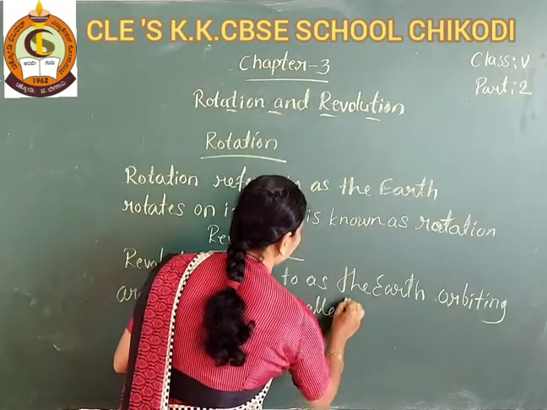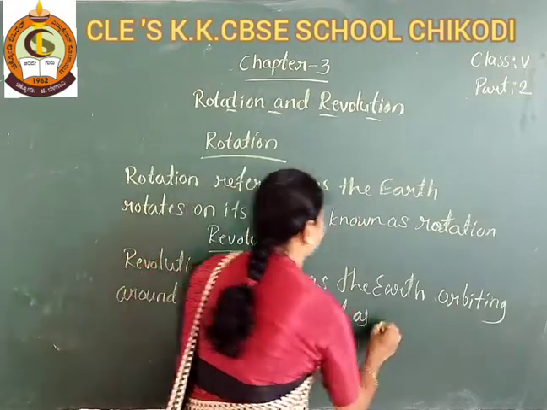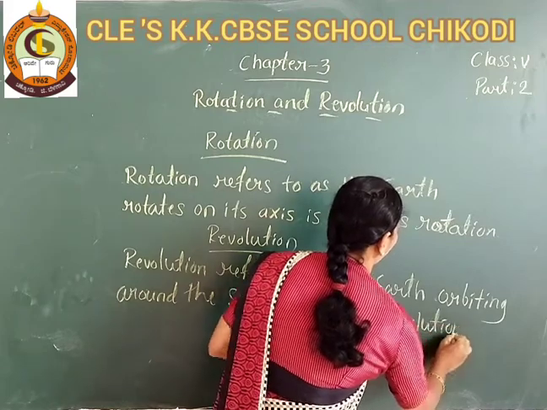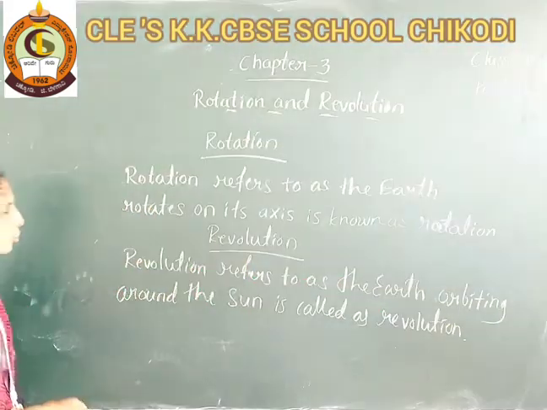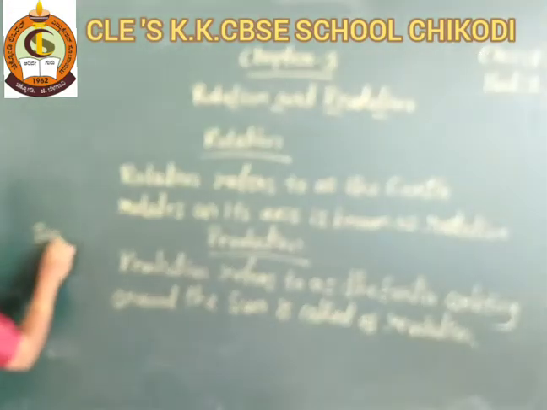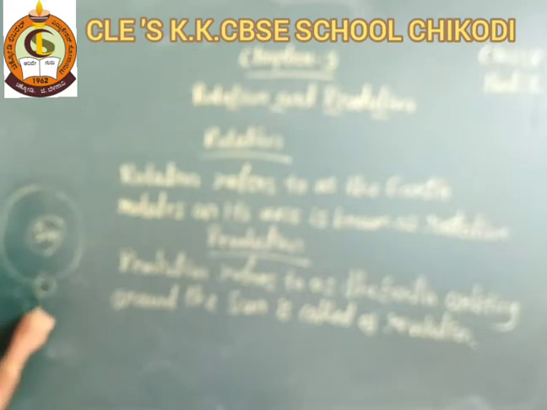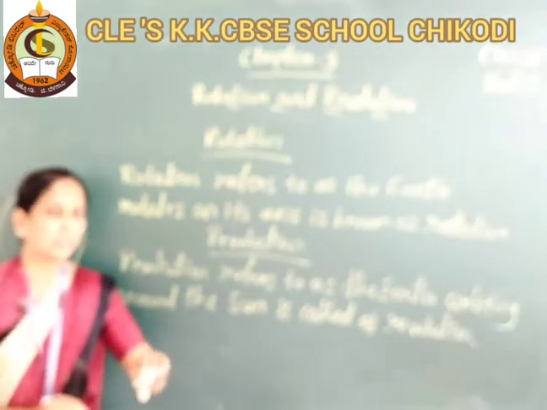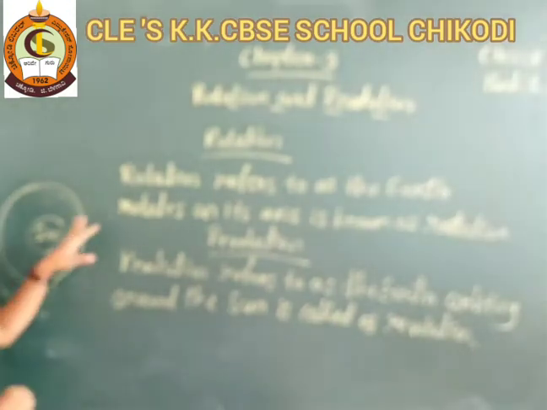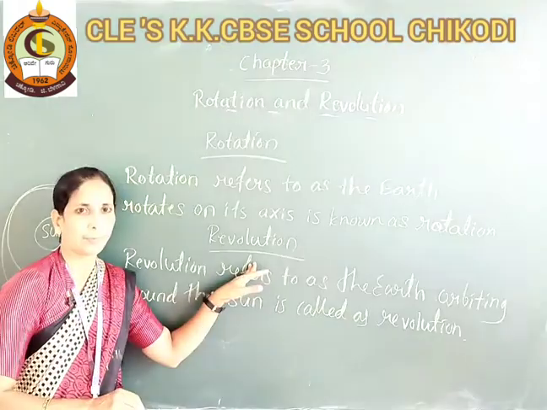It is called revolution. See students, here it is the sun, and here it is the earth. The earth orbiting around the sun is known as revolution.